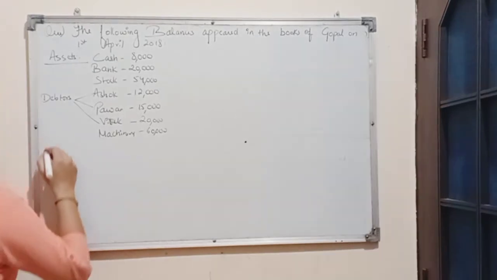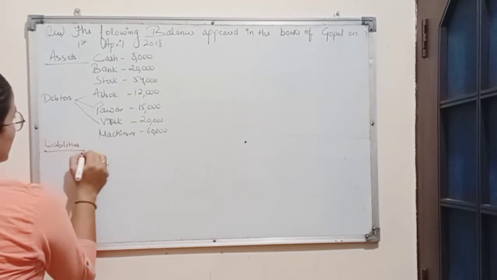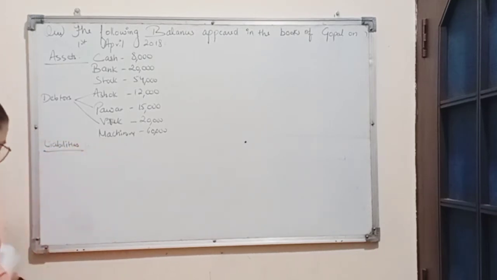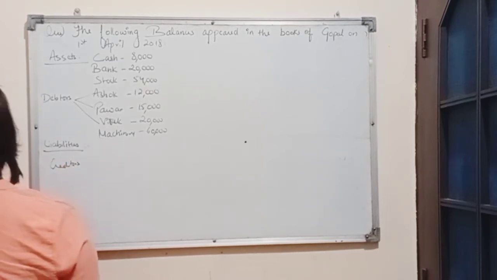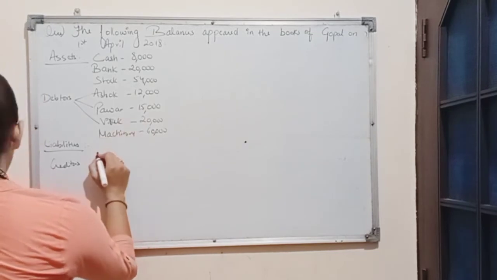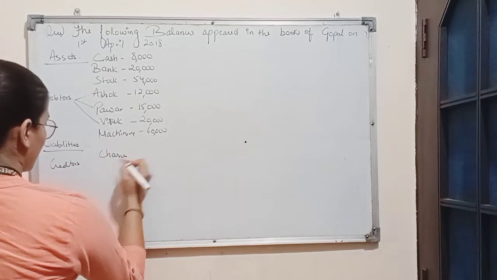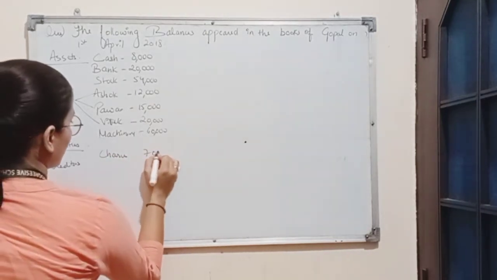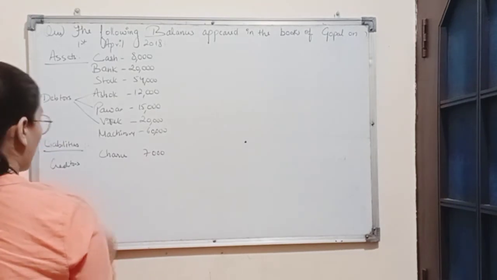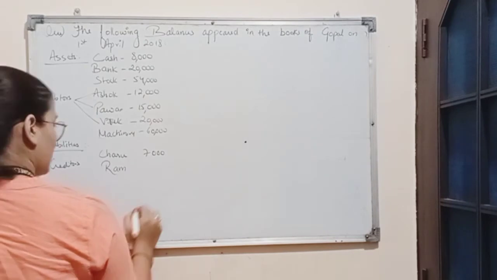Now we will see the balances of the liabilities side. On the liabilities side, the first item is creditors. There are 2 creditors. First is Charu, rupees 7,000. Then we have Ram, rupees 13,000.